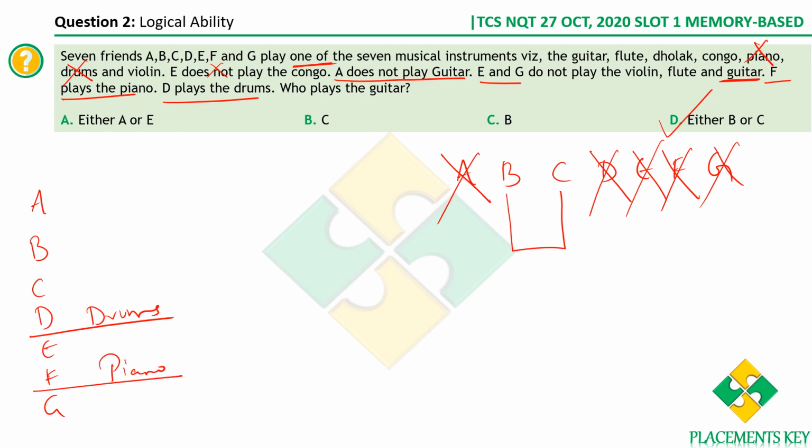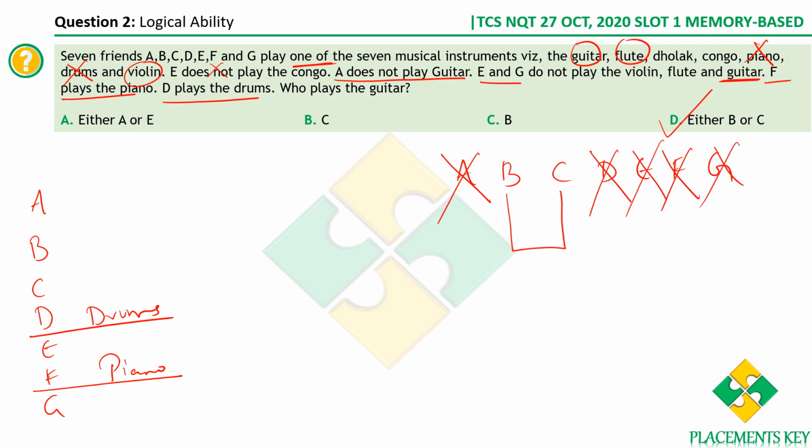We have E and G do not play violin, flute and guitar. E and G do not play guitar, flute and violin. Therefore clearly E and G have to play what? Only either dholak or congo, right? Because piano and drums are already taken by someone else.